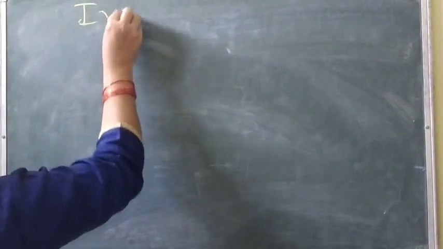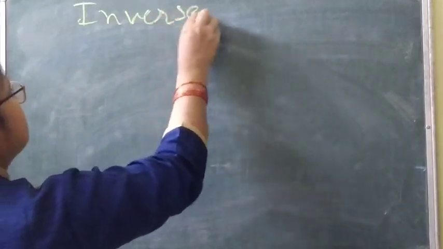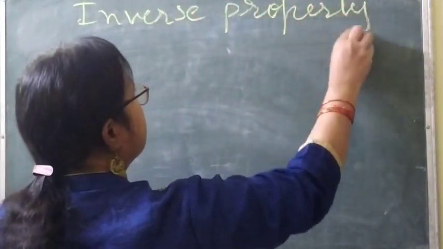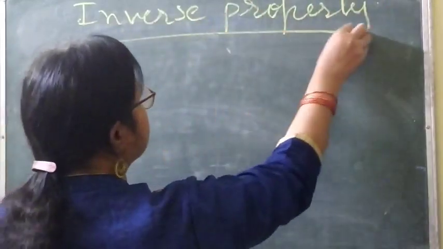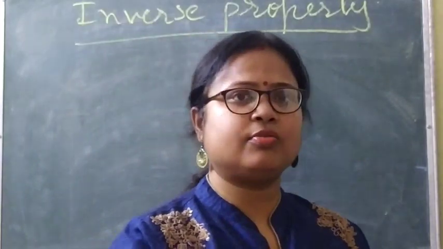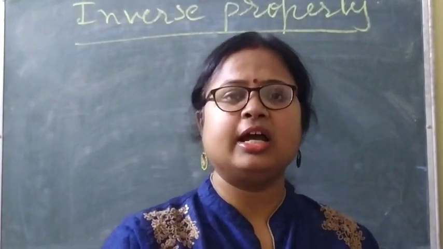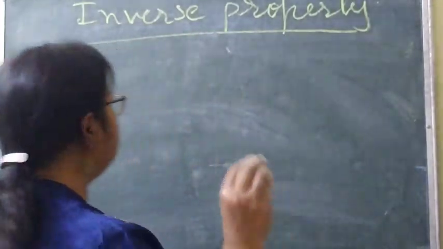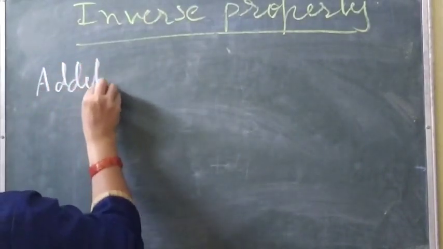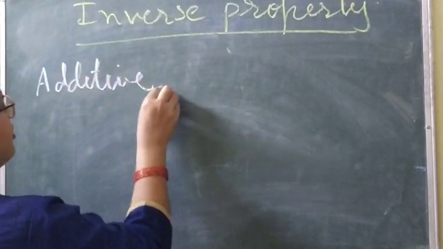Okay, so what is this? Inverse property. In case of addition, it is called the additive inverse.